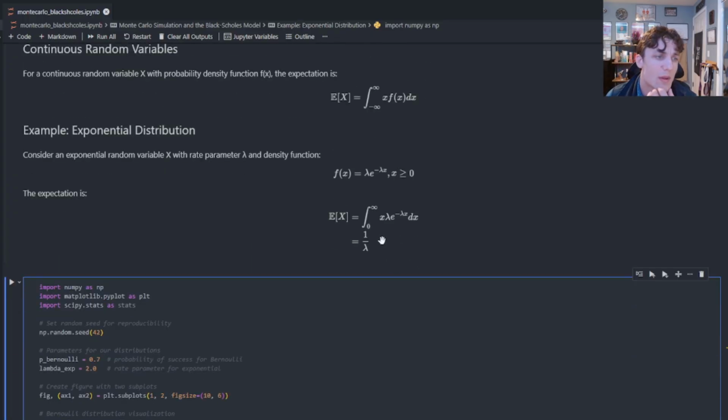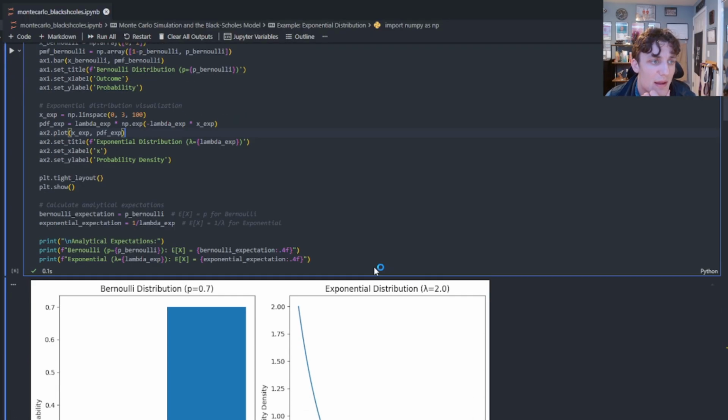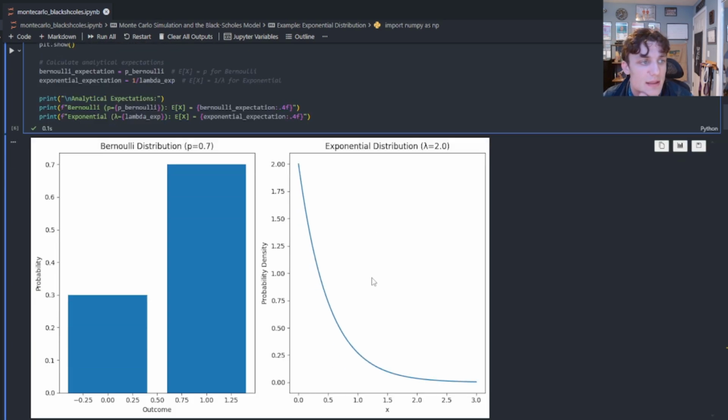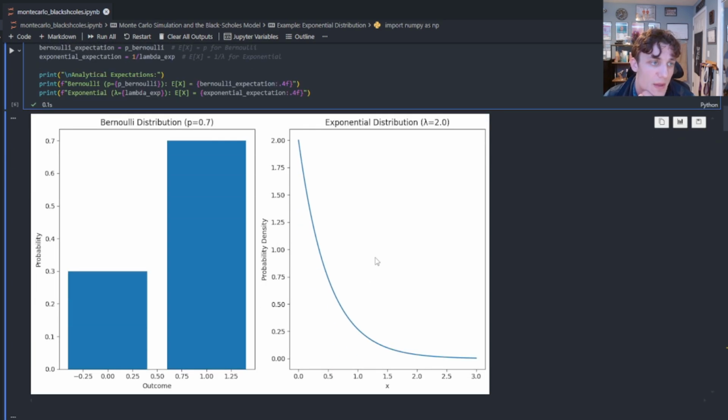So what can we do? What's our next best bet? Well, we can do something called Monte Carlo simulation. Monte Carlo simulation means I'm going to sample from these distributions. I'm going to draw randomly from a Bernoulli, and then I'm either going to get a success or a failure. I'm going to draw from this exponential distribution, perhaps modeling wait time, and I'm going to get an example wait time.